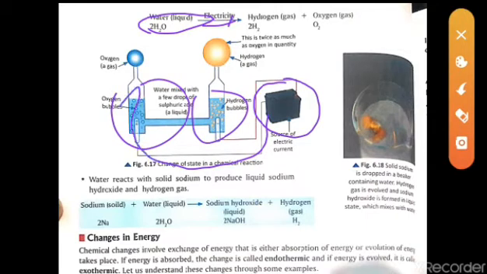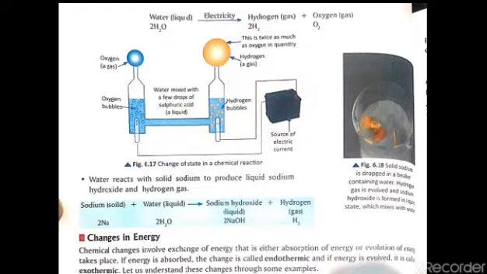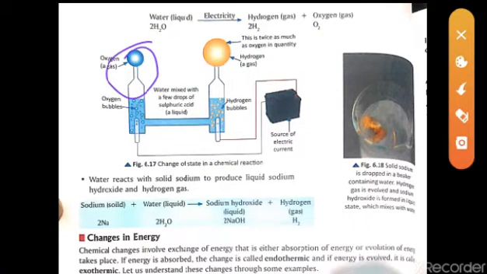Actually two gases will be evolved. The first is the hydrogen gas, this one here, and the second one is the oxygen. These are the two gases. So from here we have got that when electricity is passed through water, it liberates two gases, oxygen and hydrogen.